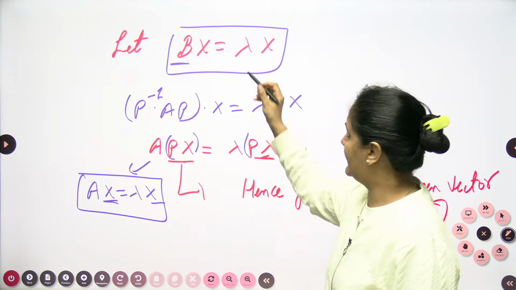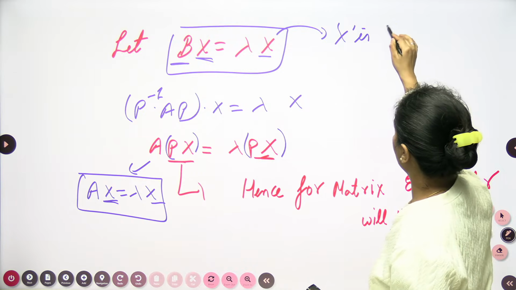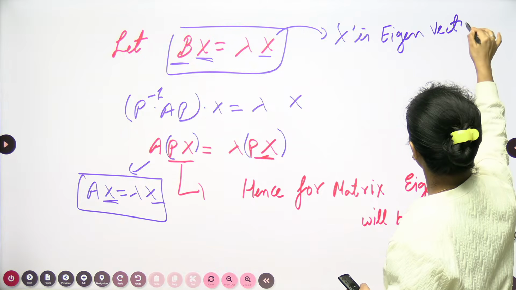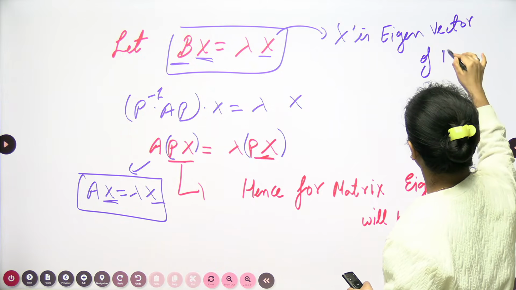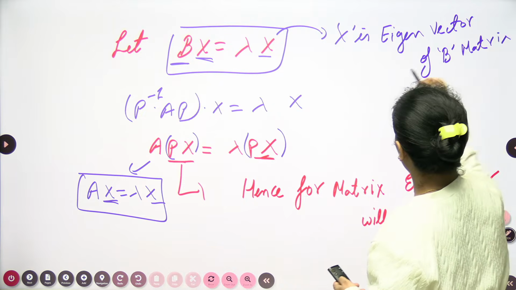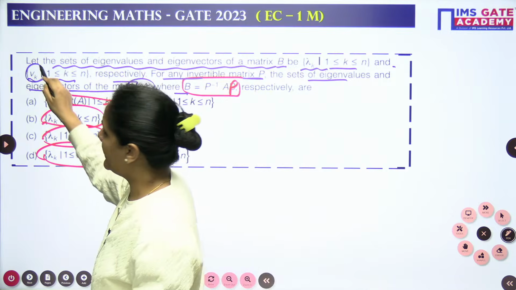X is the eigenvector of matrix B. I assume here x is the eigenvector of matrix B. So what is the actual eigenvector of matrix B? If you see, the actual eigenvector of matrix B is nothing but Vk.